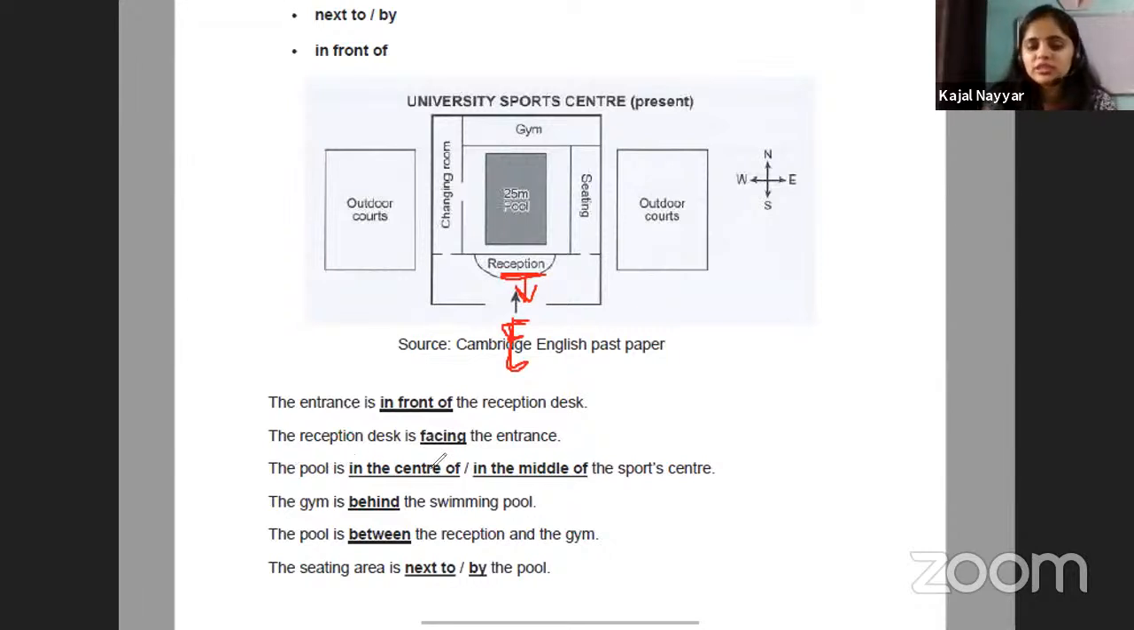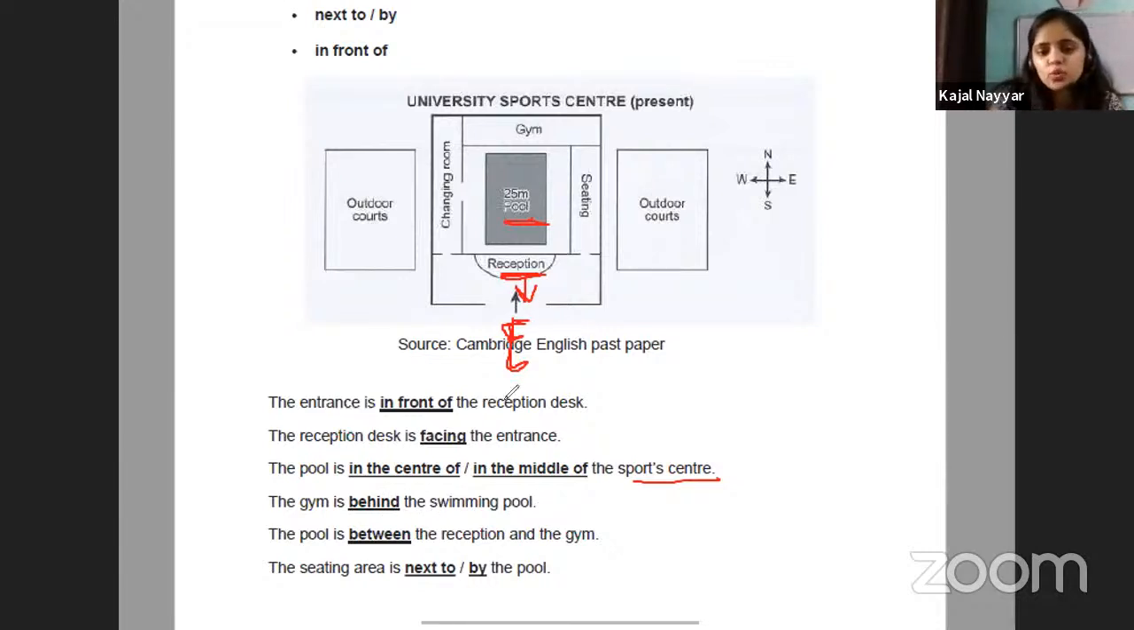Now, the pool is in the center or middle of the sports center. When this is the sports center, what do they mean? That in this whole diagram or whole map, in the exact center or the middle, there is a pool. So it means that this dark portion will be the pool. The gym is behind the swimming pool.